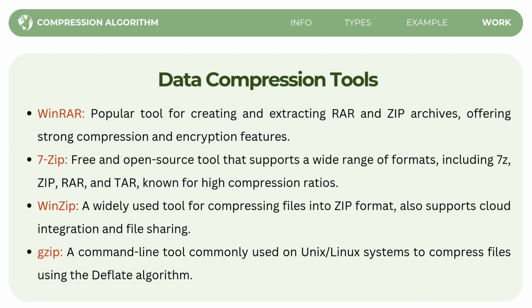Next is 7-Zip. This is a free, open source tool that supports a wide variety of formats such as 7Z, ZIP, RAR, and TAR. It is especially known for its high compression ratios, meaning it can reduce file size more effectively than some other tools.